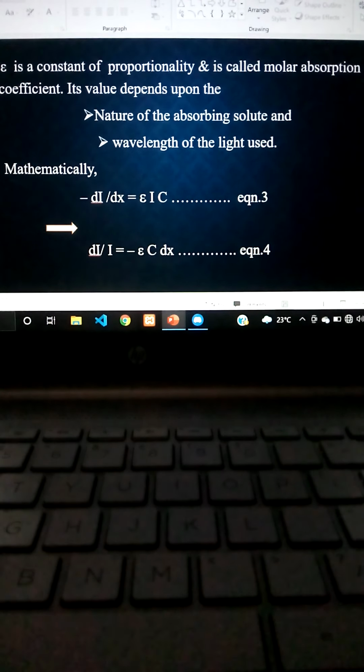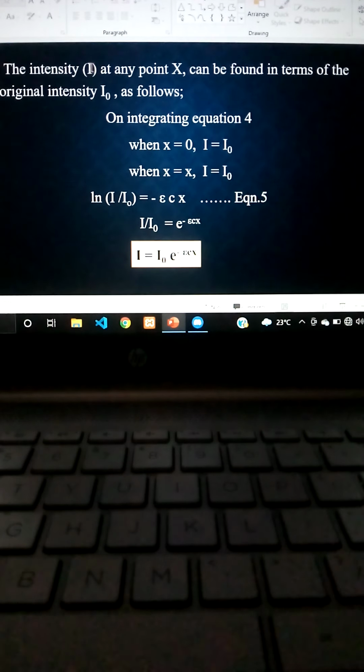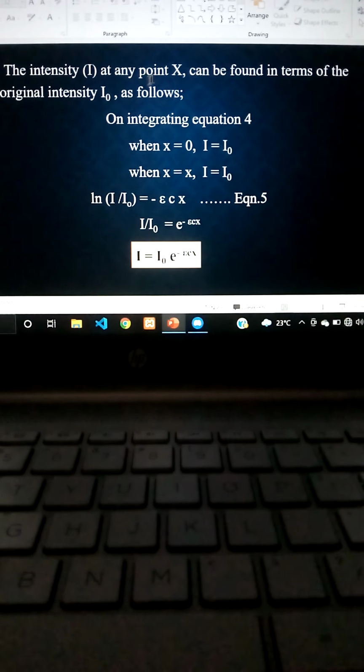Okay. Next, the intensity I. Okay, I represents the intensity at any point x, which can be found in terms of original intensity.